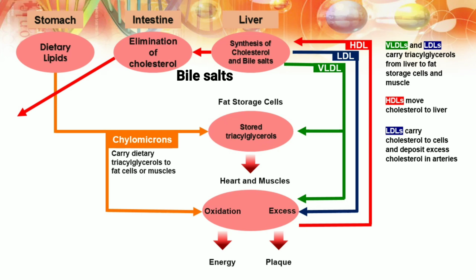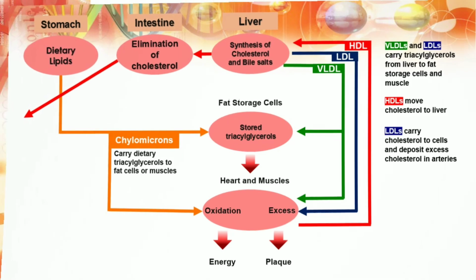In conclusion, the lipid transport system involves two pathways. The exogenous pathway for the transport of cholesterol and triglycerides absorbed from dietary lipid or dietary fat in the intestine, and the endogenous pathway through which cholesterol and triglycerides reach plasma from the liver and other non-intestinal tissues.